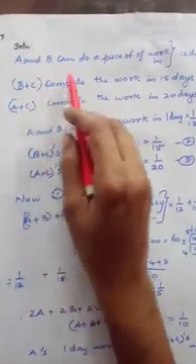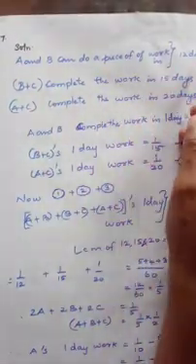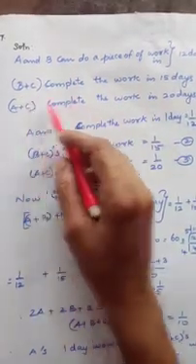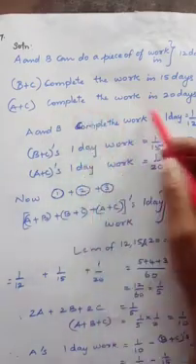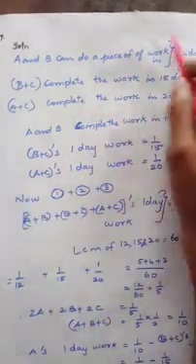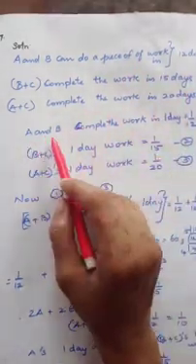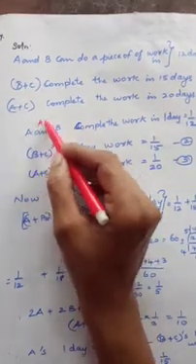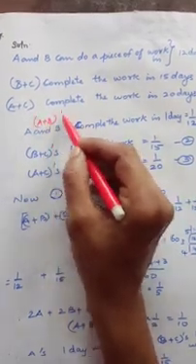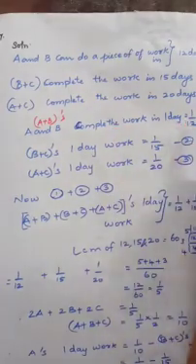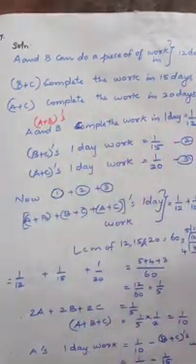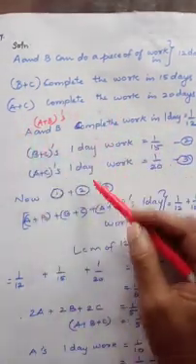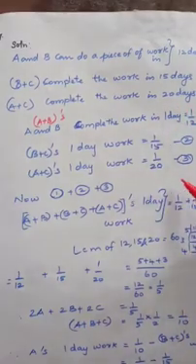Solution. A and B can do the piece of work in 12 days. B plus C complete the work in 15 days and A plus C complete the work in 20 days. These are all given. Now A plus B's 1 day work is equal to 1 by 12. Then B plus C's 1 day work is 1 by 15. Then A plus C's 1 day work is 1 by 20.